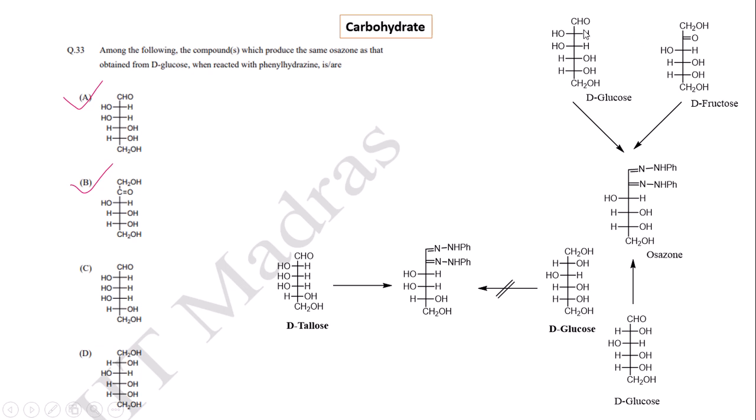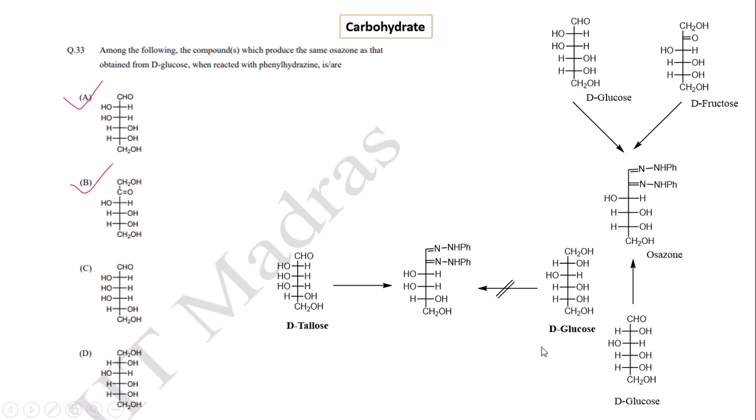In D-glucose, the configuration at C2 is H and OH, but in D-fructose the C2 position is a ketone. After osazone formation, the two chiral centers vanish, so D-glucose and D-fructose give the same osazone derivative.